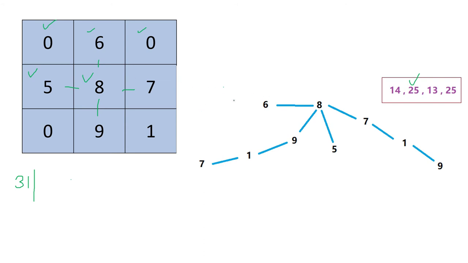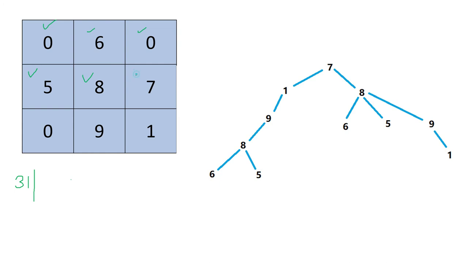Check for 7. Now if we start from 7, what will happen? From 7 we can go to either 8 or 1. If we go towards 1, then from 1 we can go to 9. From 9 we can go to 8. From 8 we can go in 2 directions: one is 6, one is 5. So either 6 or 5. We choose the other path, like from 7 we are going towards 8.